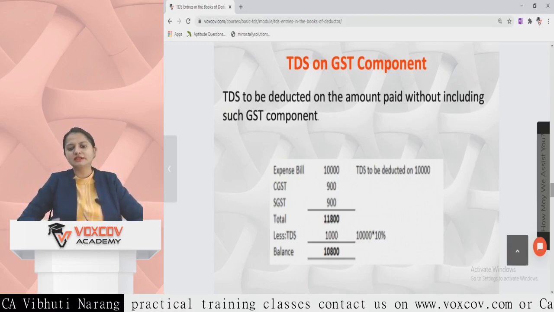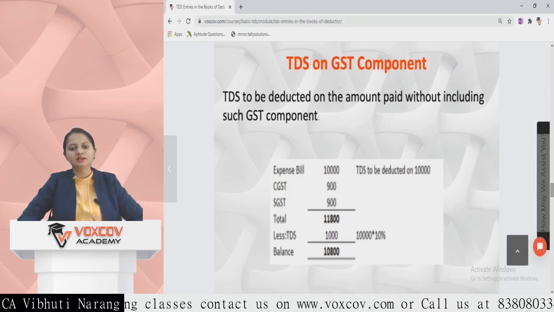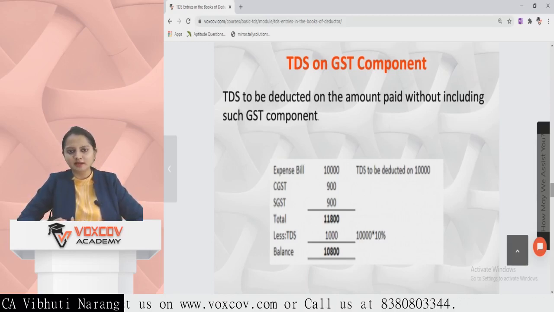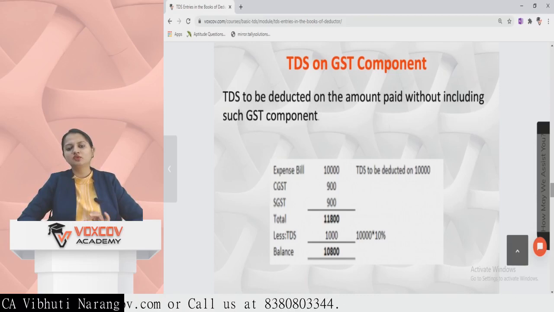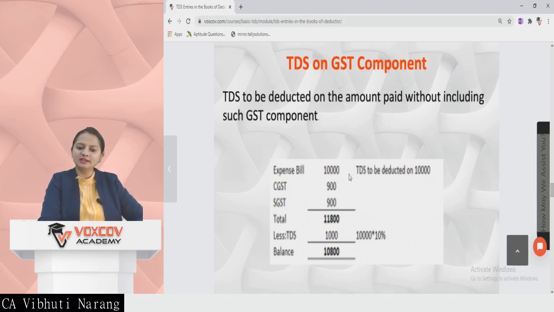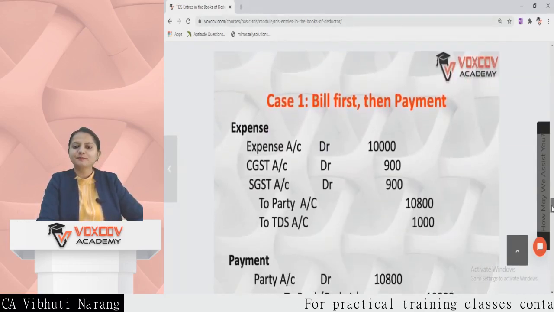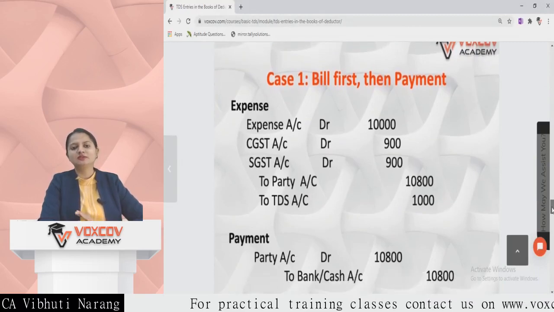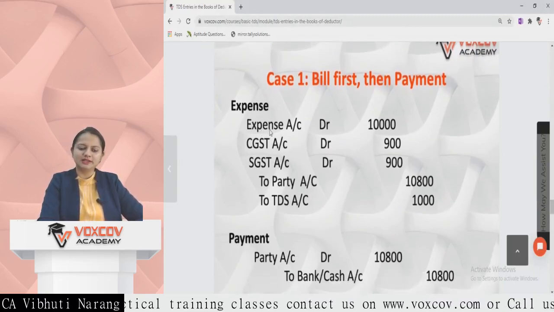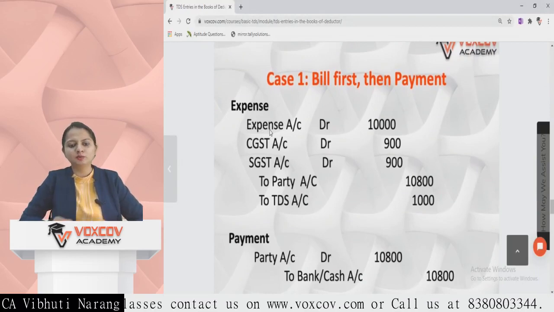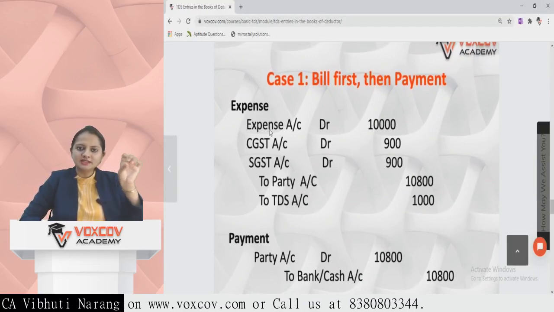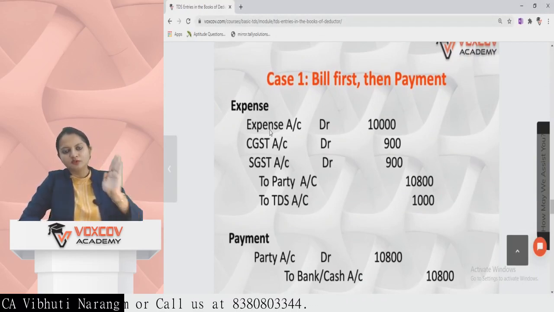In this case also there is an expense bill of rupees 10,000, CGST, SGST is 900 each, making a total bill amount of 11,800. TDS is to be deducted on 10,000, that is 1,000, and the balance 10,800 is to be delivered to the party. First case in which there is bill first, payment thereafter, it is quite easy. Expense account debit to party to TDS. The CGST, SGST is input for the receiver.